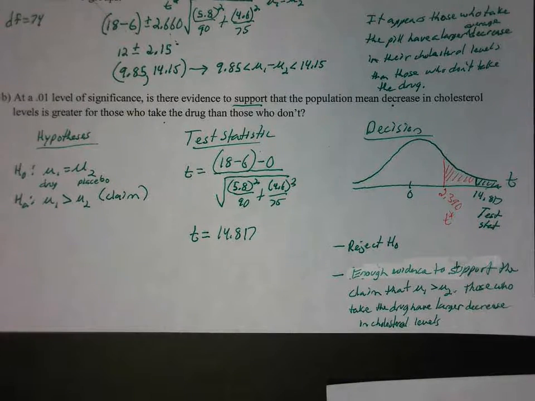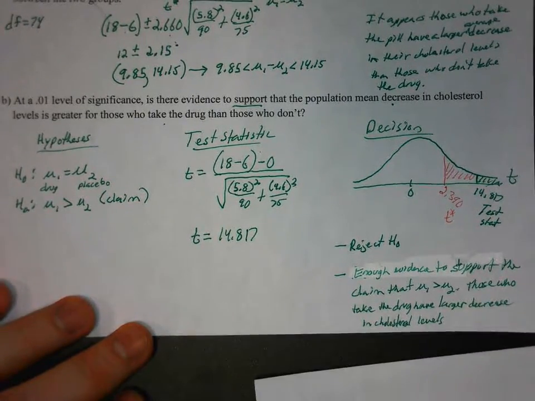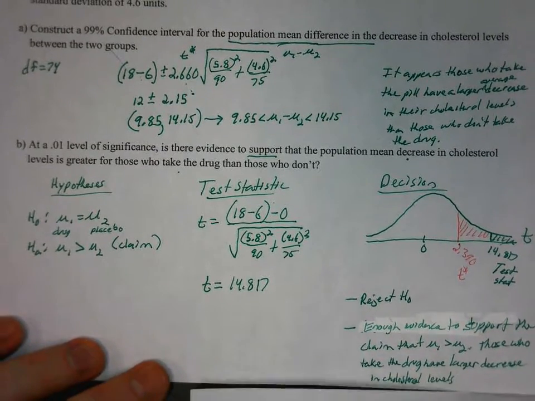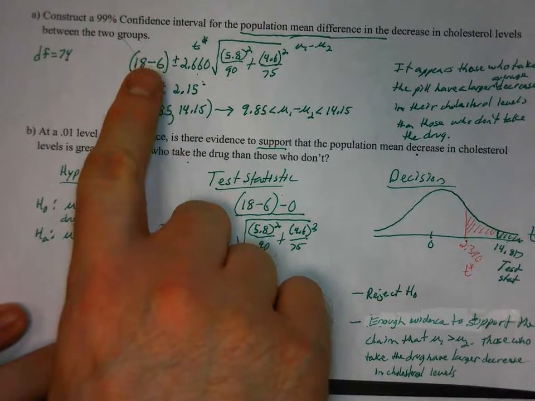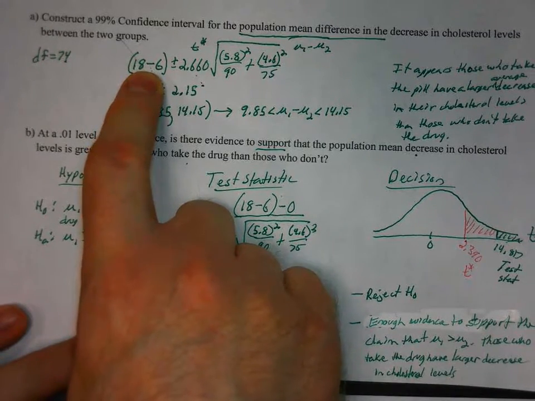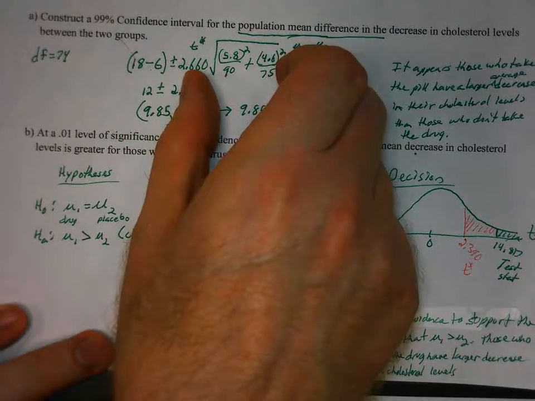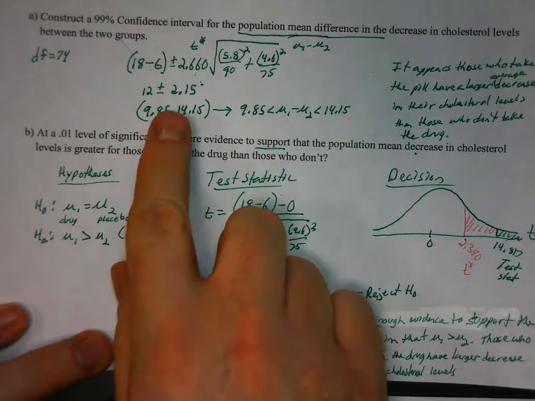Okay, so that's a few examples of looking at the difference in two population means. Again, the process is the same as before. It's just that we're using these formulas that are a little more complicated. But when you look at your confidence interval and hypothesis test, it's still the same idea. For the confidence interval, you take an estimate, instead of x bar, now we're finding an estimate of the difference of two samples, add or subtract your t star times the standard error, and then construct your interval from that.